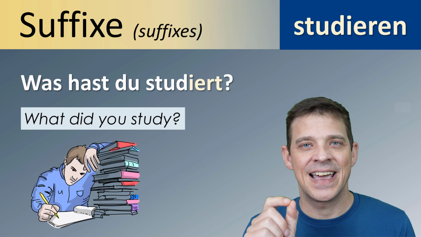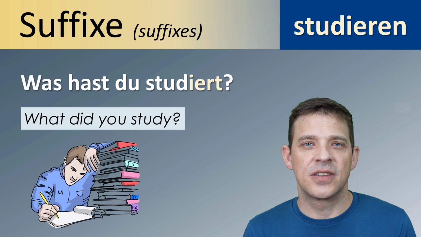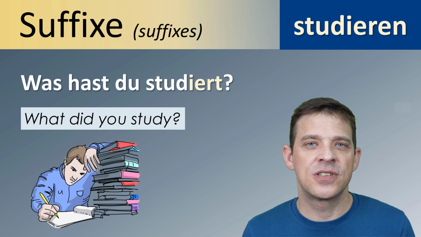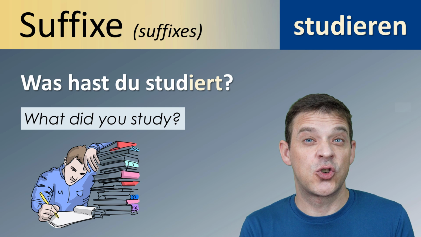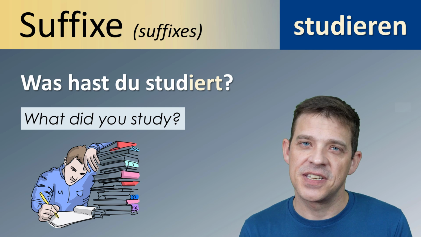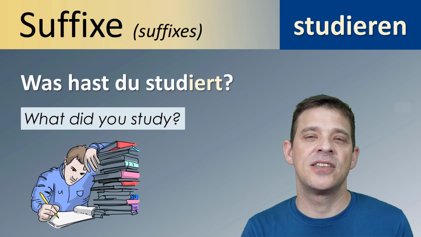And this is lernen, to learn something, to study something at home. But studieren is only used for university. You can say, of course, ich studiere Deutsch, but this would mean that you study German as a major at the university.